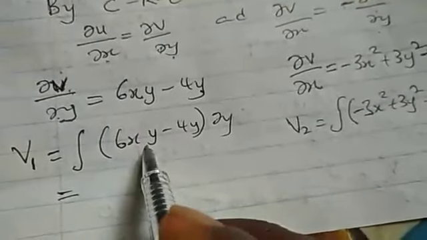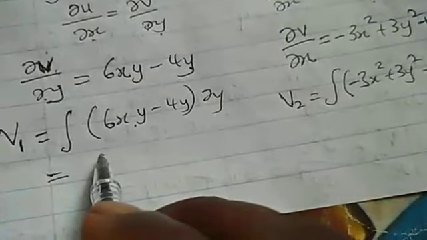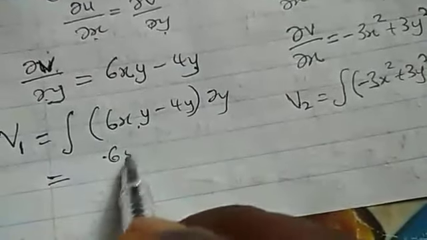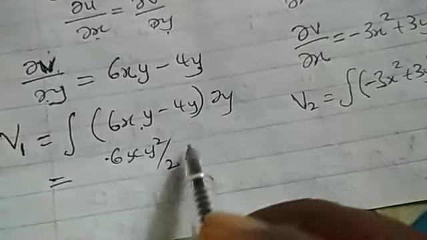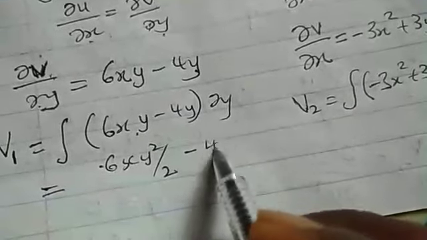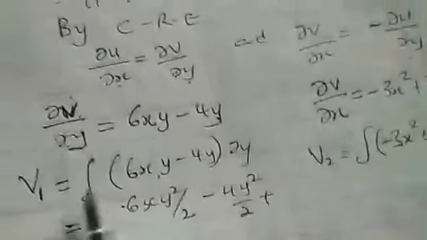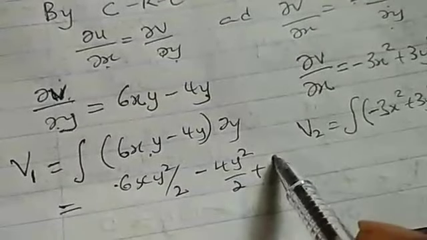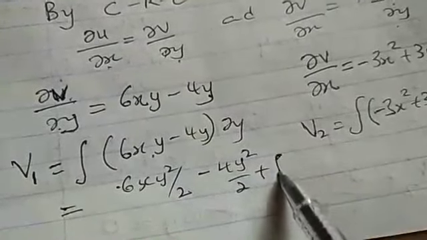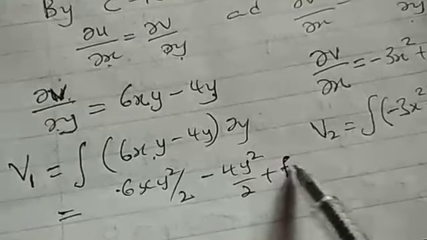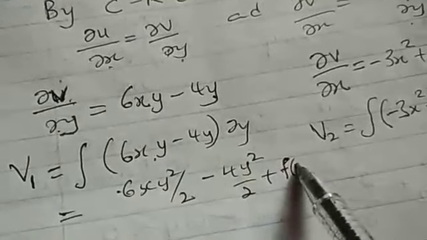If I integrate this with respect to y, we all know how to integrate, that will be 6x y² over 2, minus 4y² over 2. We normally put an integral constant, but in this case we put f of x.